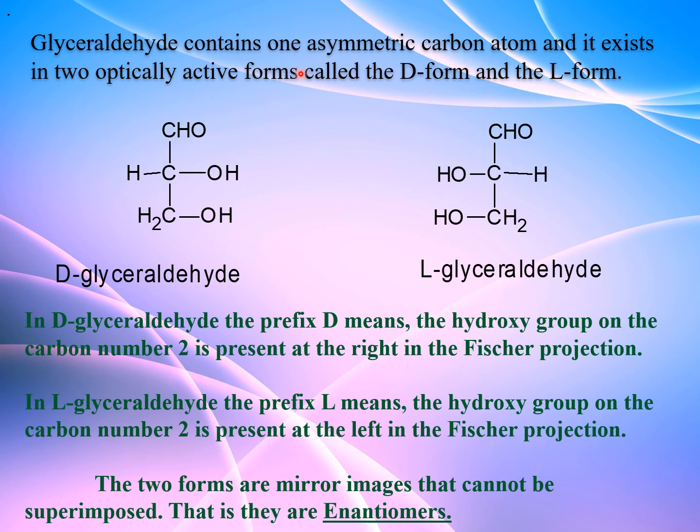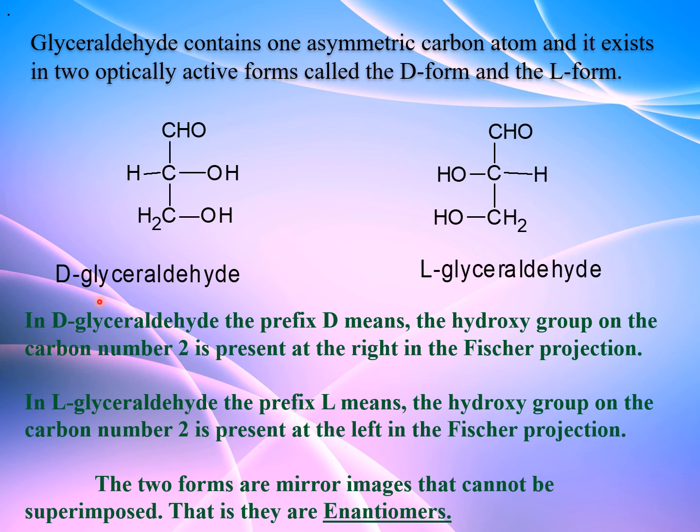Glyceraldehyde contains one asymmetric carbon, that is here. The second carbon is asymmetric because it contains 4 different groups around the central carbon, and it exists in 2 optically active forms called D form and L form. These 2 forms are mirror images of each other.